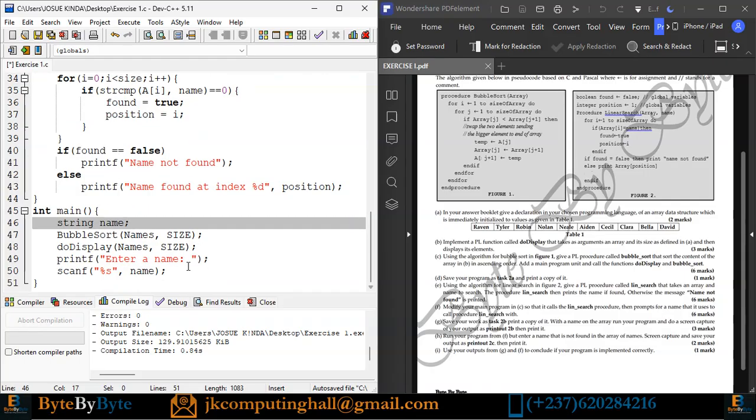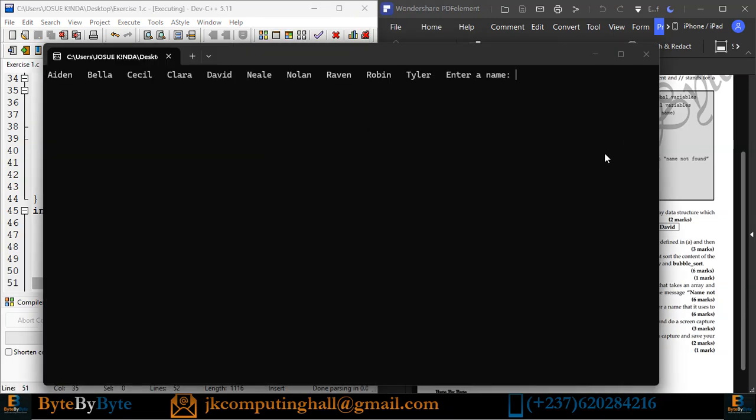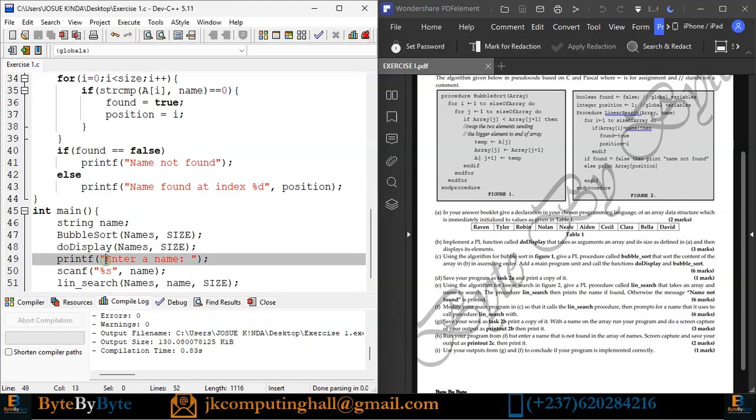So now once I have the name, I will simply call the subroutine lin search. It takes our string, which is names, the name itself, and the size of the array. That's what we have. Let us see. No, it needs to be down, so my \n. Good.